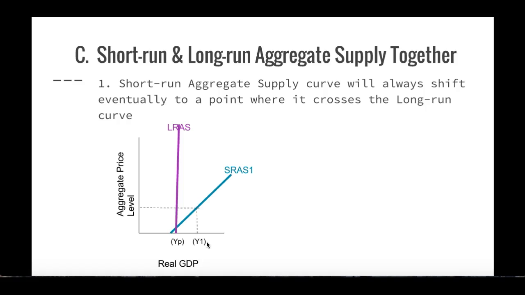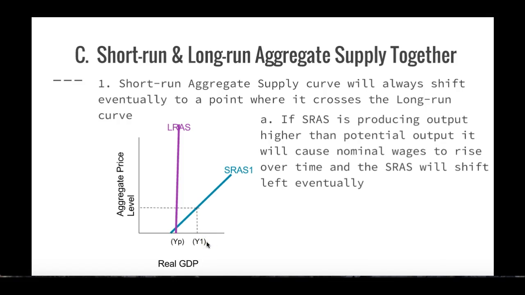Over time, the short-run aggregate supply curve will shift to the left, because nominal wages will eventually rise, as there'll be a bidding war over the workers that are out there. So over time, our short-run aggregate supply curve will shift to the left, because those nominal wages will rise. And remember, nominal wages is one of those factors that causes a change in the short-run aggregate supply curve. So eventually, we'll hit this point, and we'll shift from here to here. And now we're at potential output.